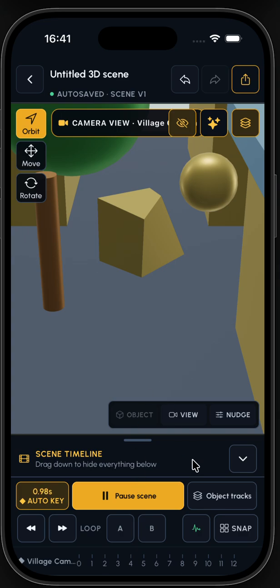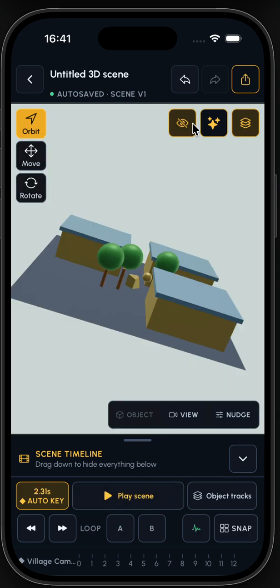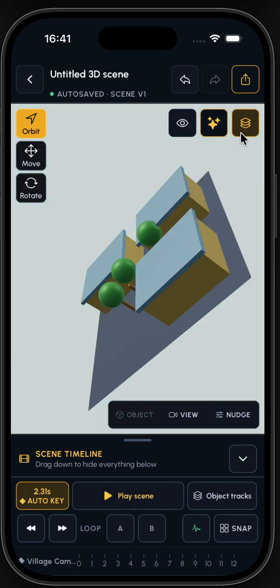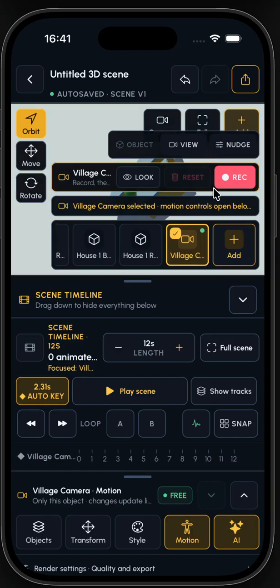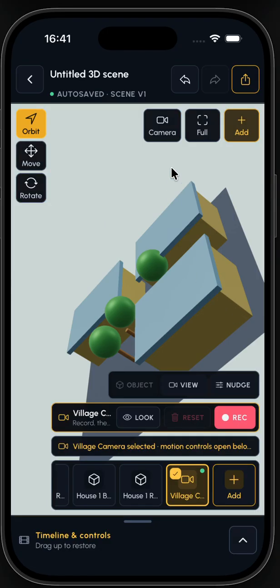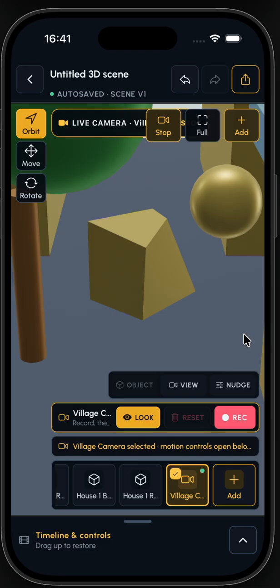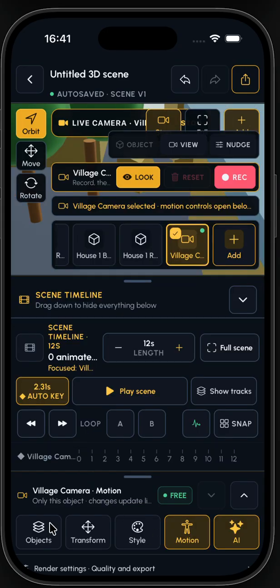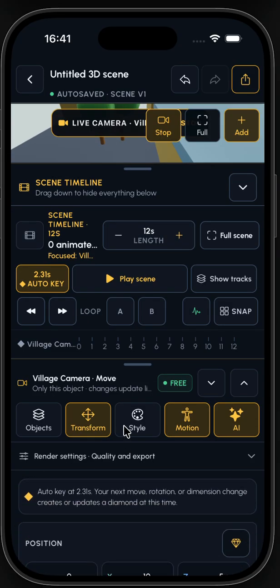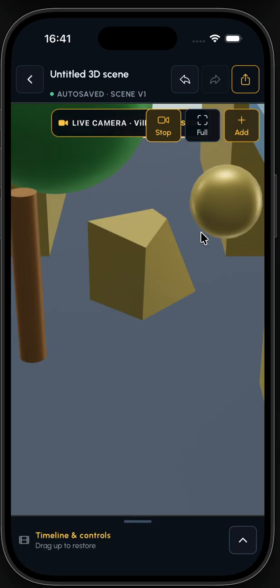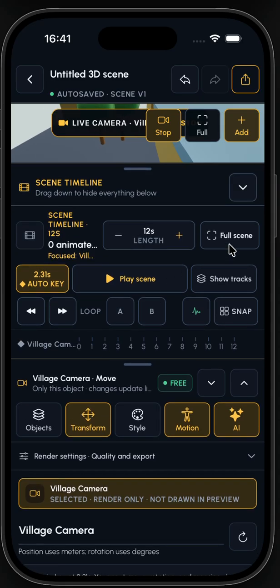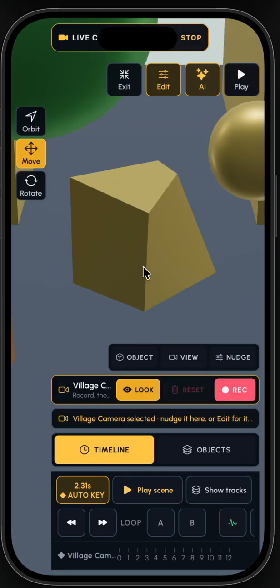We can play the scene. We can automatically change the scene. For example, in the camera here, we can record or control it the way we want.